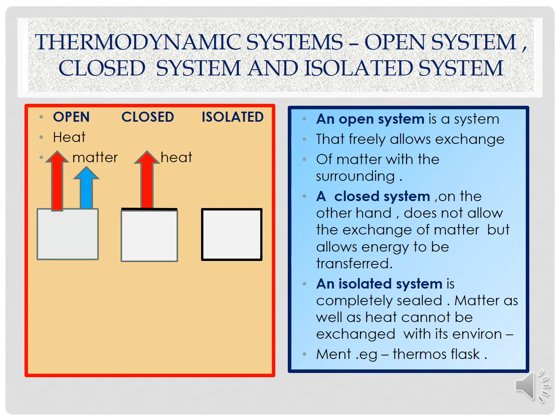So what do we understand by these systems? An open system is a system that freely allows the exchange of matter with the surrounding. A closed system is one which does not allow the exchange of matter but allows energy to be transferred. An isolated system is a completely sealed system. Matter as well as heat cannot be exchanged with its environment. An example is a thermos flask. So these were the examples of thermodynamic systems which could be very easily understood.